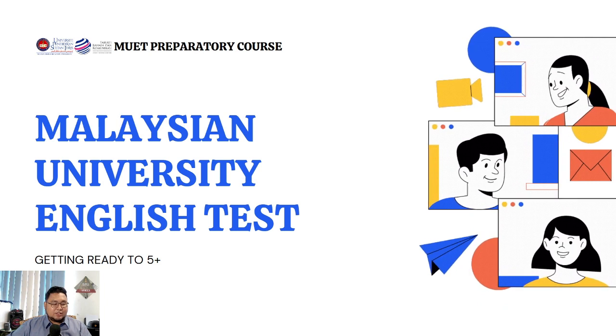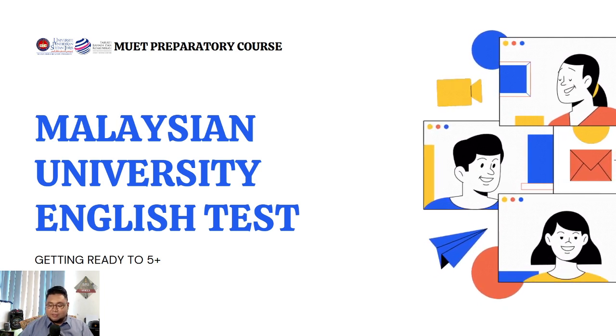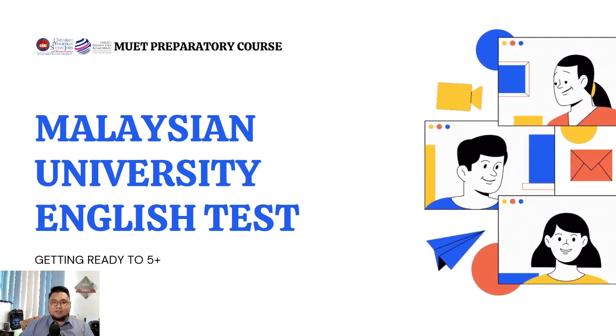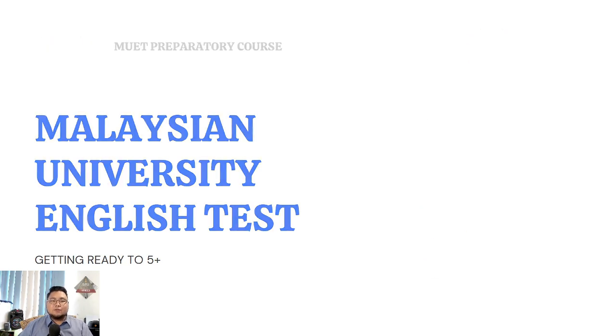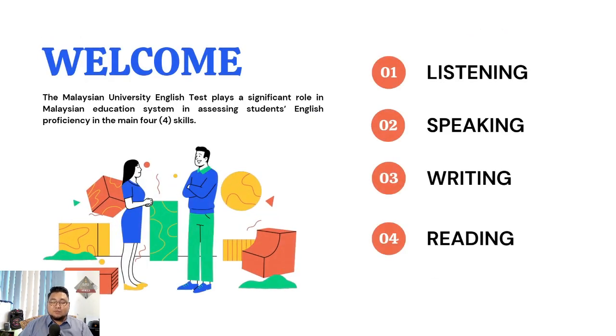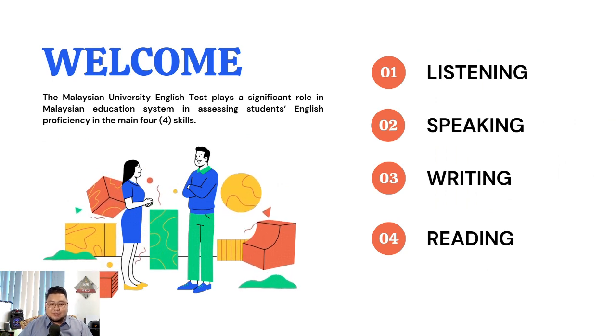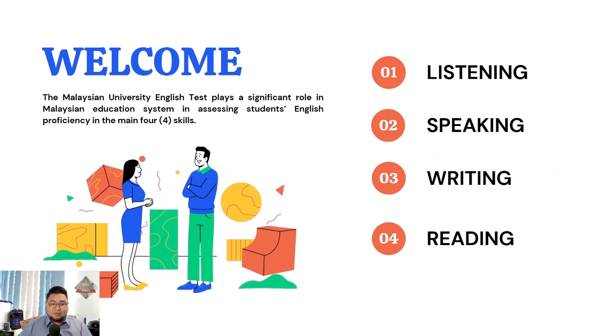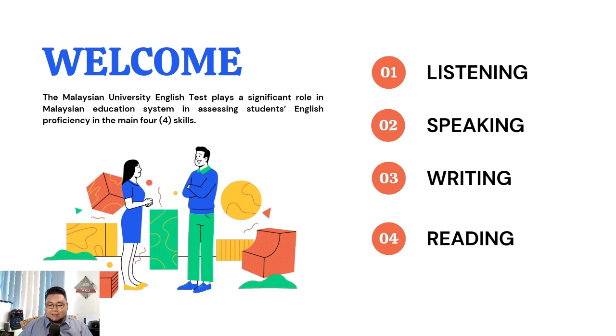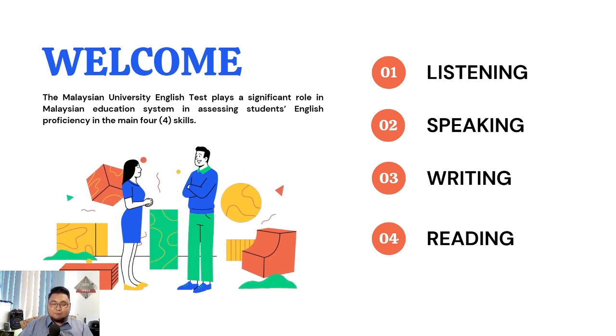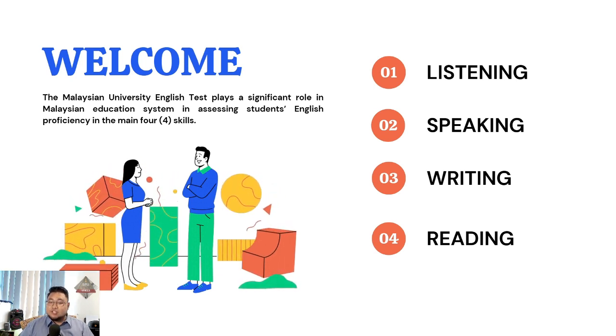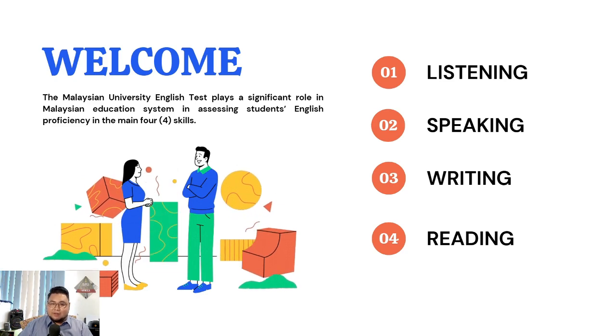For those who are not familiar with MUET itself, bear in mind that after 2021, there's a change when it comes to the question format, and we're going to see that throughout the semester. First, we use this test to test your skills, specifically these 4 skills: listening, speaking, writing and reading. We want to see how proficient you are in using the English language based on these skills. We're going to look at the skills one by one.